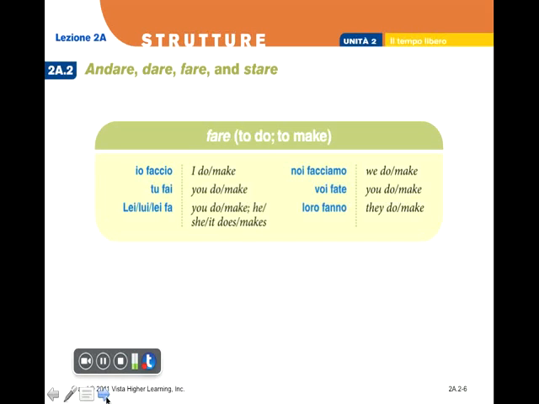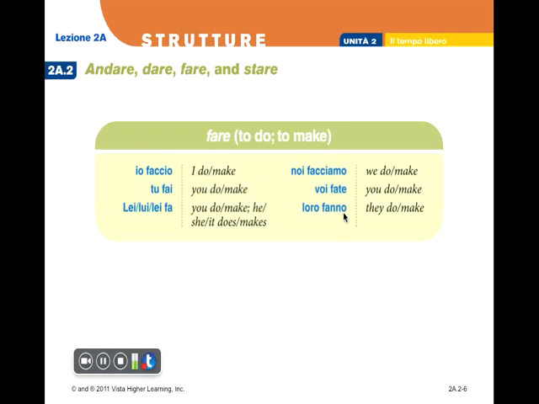Adesso guardiamo il verbo fare. Fare, again, is highly irregular. In reality, the stem of the verb that we're using is the Latin root, facere. Io faccio, tu fai, lui, lei fa, noi facciamo, voi fate, loro fanno. Okay? Io faccio, tu fai, lui, lei fa, noi facciamo, voi fate, loro fanno.